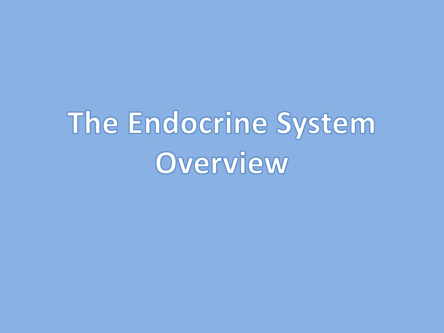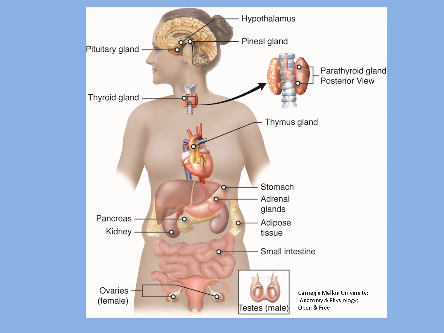Students, welcome to the endocrine system overview. The major endocrine glands we will be covering in this unit are the hypothalamus and pituitary glands, the pineal and thyroid glands, the thymus, the adrenal glands, the pancreas, the ovaries, and the testes. Hormones produced by these glands are the chemical messengers of the endocrine system.